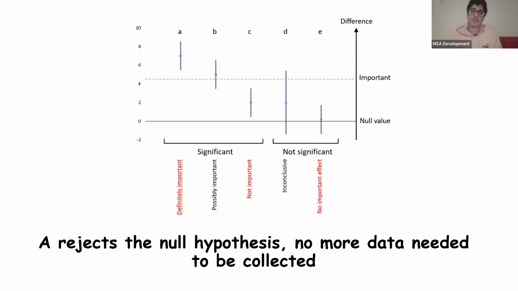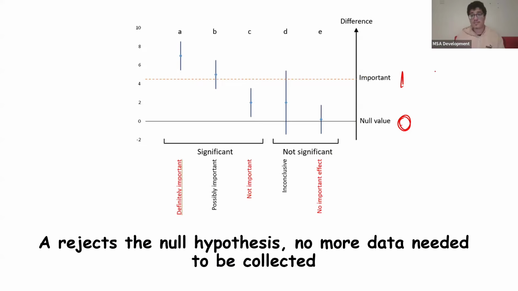Confidence intervals help us see whether or not something is important, and whether or not it's statistically significant. All of this can be easily seen on a graph. Over here, you can see a bunch of confidence intervals. Notice how confidence interval A is not touching the null value, which here is 0. Let's say the null value is the null hypothesis, and this drug, for example, does not do anything to blood pressure.